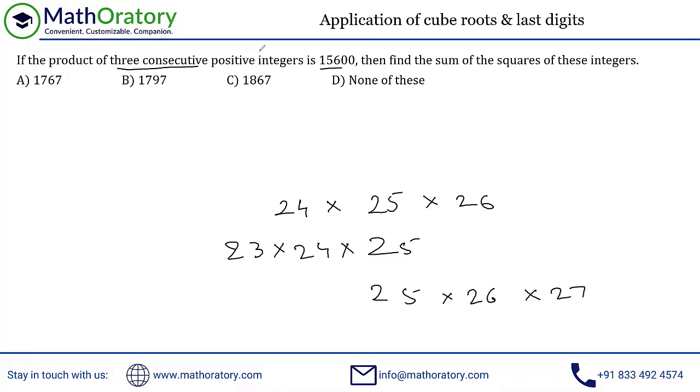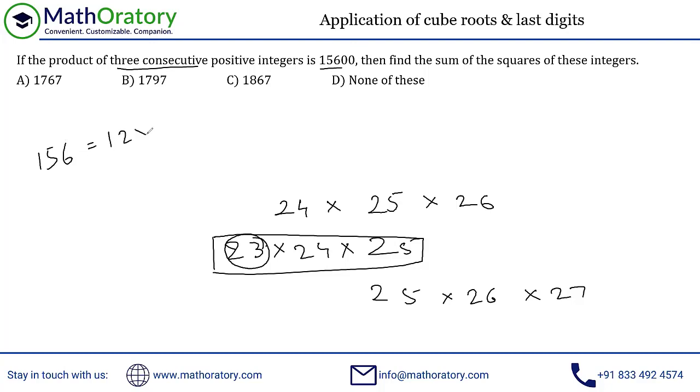Now let's analyze each and every one of them. The first thing which I can immediately eliminate is this possibility, the reason being 23 is not a factor of 15,600. I mean, if you know that 156 is 12 into 13, then you will anyhow get the answer straight away. But 23 is definitely not a factor of this 15,600. So you can eliminate this possibility.